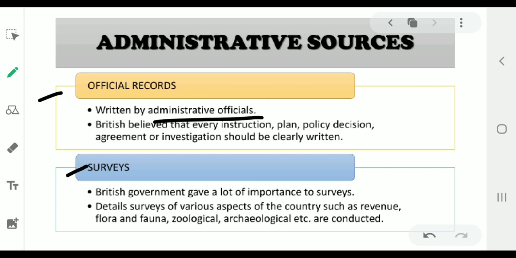So what are official records? One important source of knowing history is the official records of the British administration. The British believed that every policy, direction, and plan of the British should be written clearly. It includes recording all administrative reports, letters, and documents.